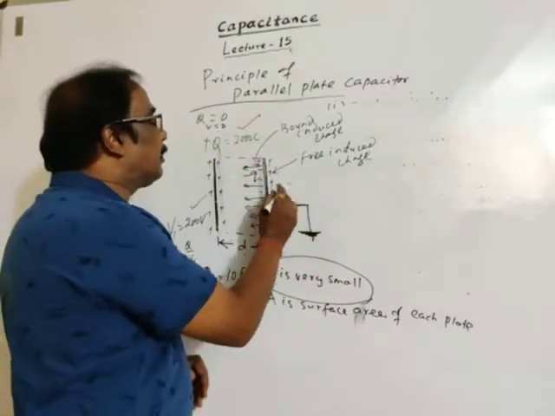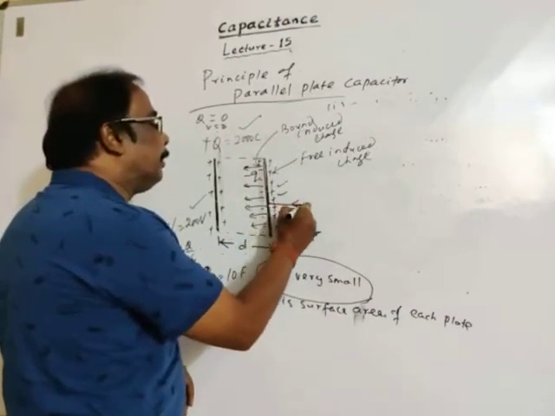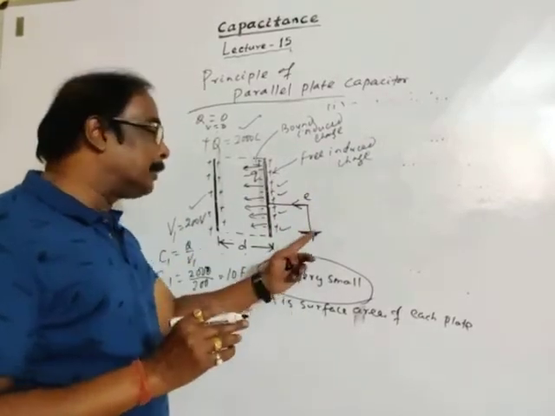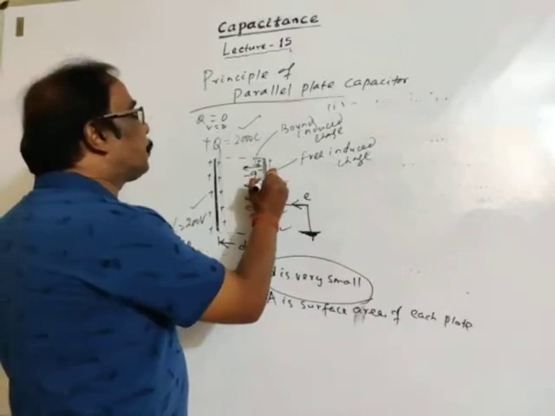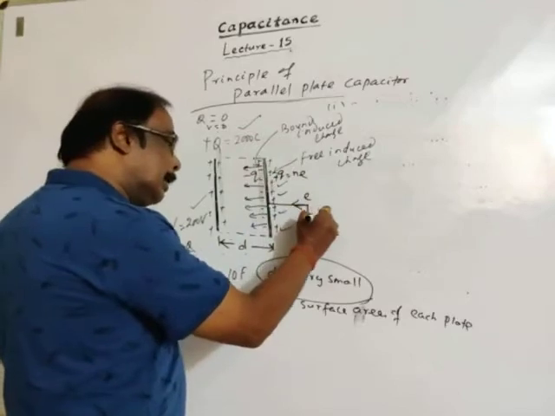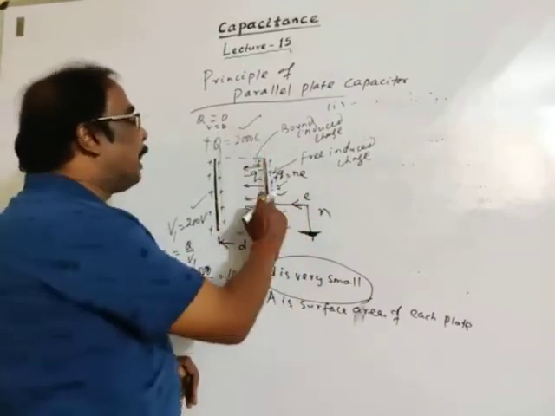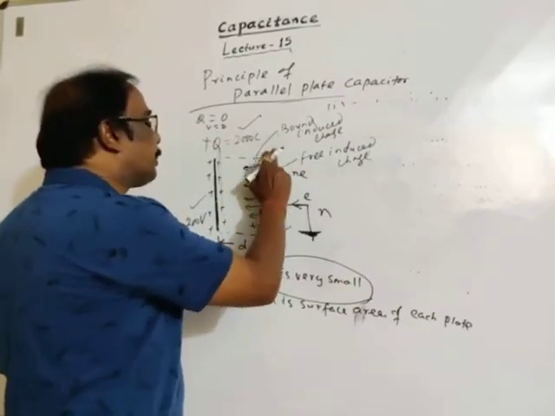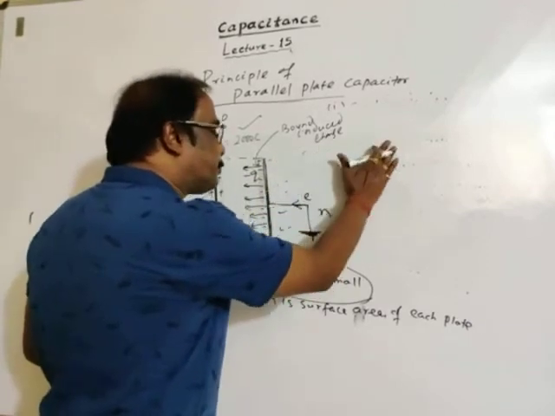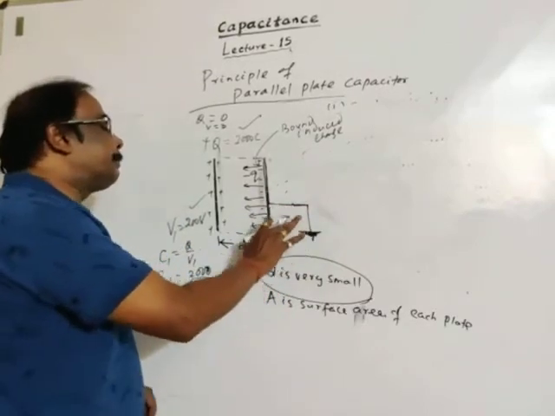If it is earthed and these charges are positive, then an equal number of electrons move. Let the total positive charge Q be equal to Ne, then N electrons will move from Earth to the surface and neutralize these positive charges. So free induced charge will vanish if this is Earth.